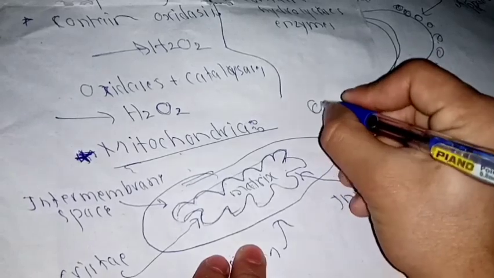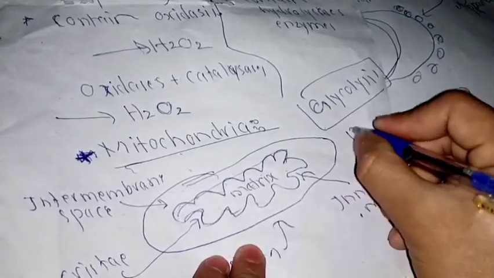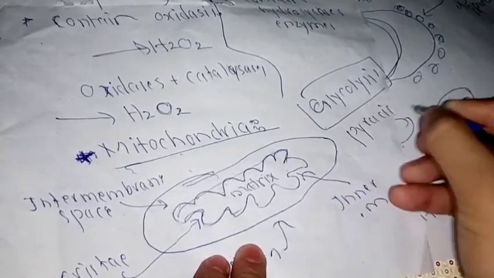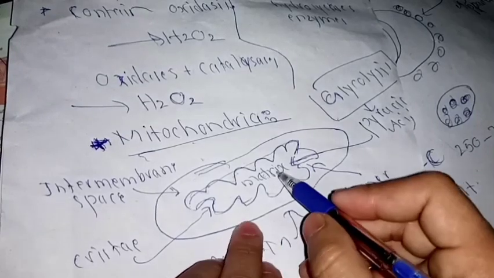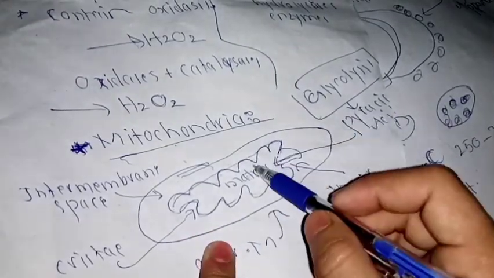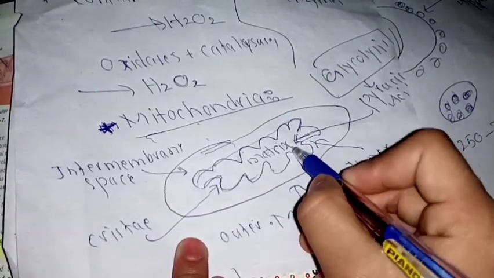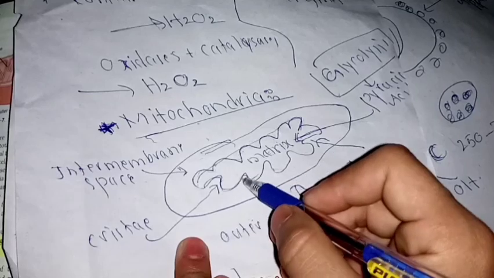Glycolysis occurs outside the mitochondria, in the cytoplasm, and forms pyruvic acid. The pyruvic acid then comes inside the matrix. Then the matrix, through the Krebs cycle, converts this pyruvic acid to NADH and FADH2.